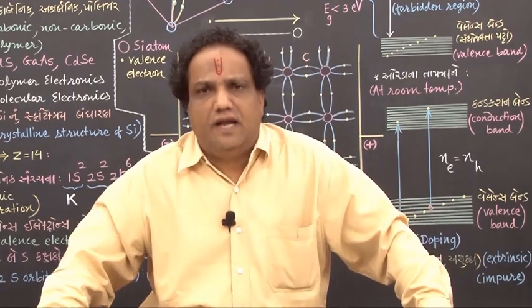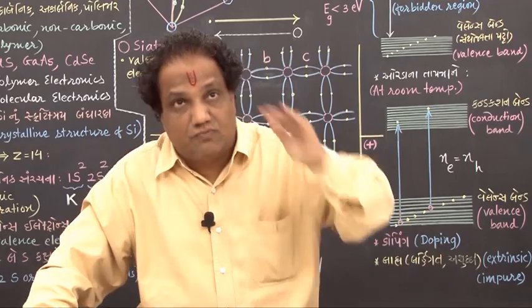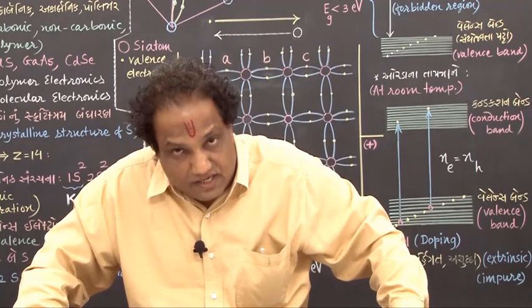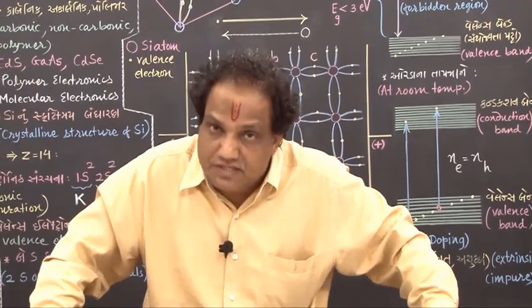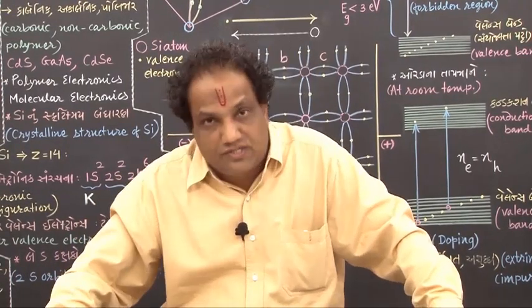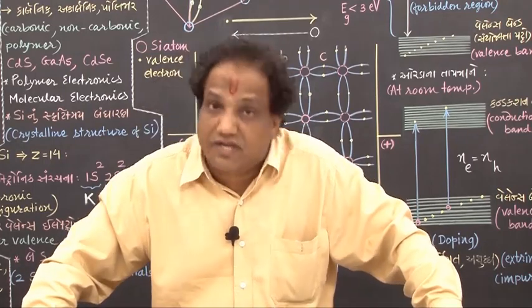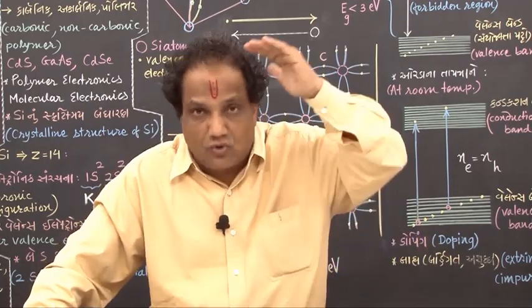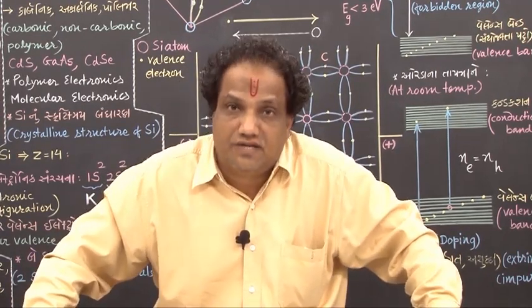And there are elements whose electrical conductivity is smaller than that of good conductors but greater than that of insulators. Such elements are called semiconductors because their electrical conductivity is in between good conductors and bad conductors.